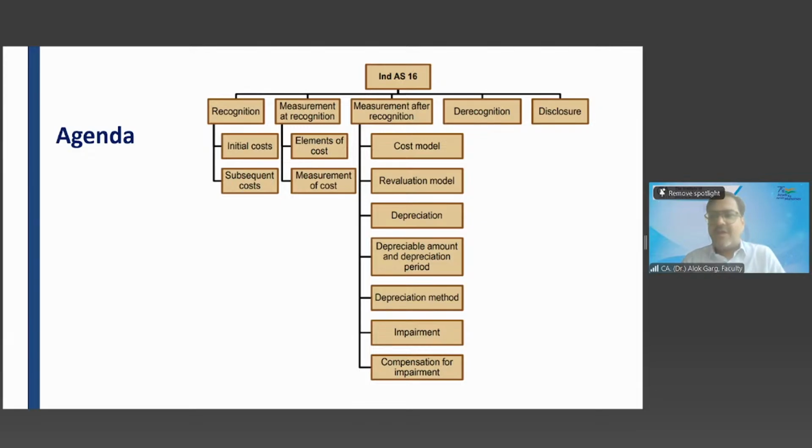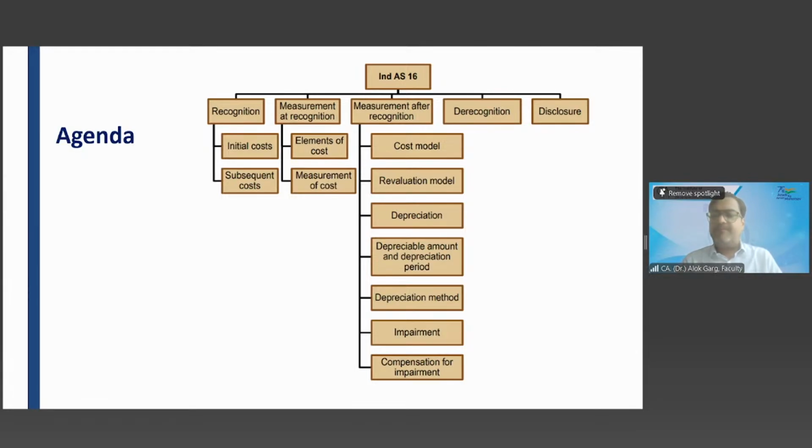Have you seen that movie Tarzan the Wonder Car? Yes, sir. So you want to convert your normal Maruti car into the Tarzan the Wonder Car. So you have to do the modification, right? So after 10 days, you went there and you want to modify the car. So you have incurred huge expenses, right? So now those huge expenses need to be capitalized. That is a subsequent measurement. You recognize an asset. Now that is a subsequent recognition, right?